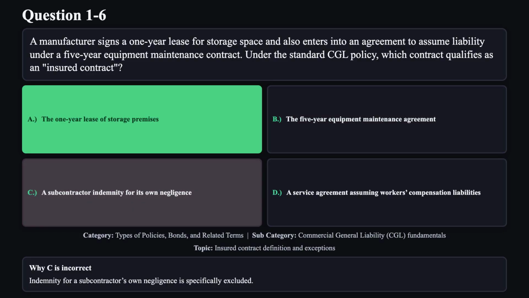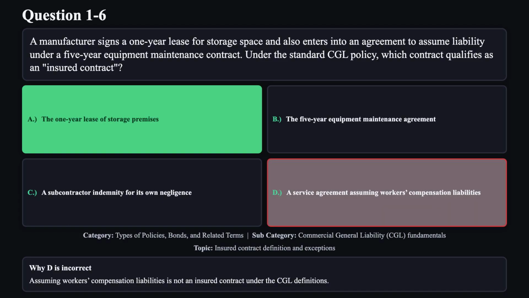Reason C is not correct. Indemnity for a subcontractor's own negligence is specifically excluded. Reason D is not correct. Assuming workers' compensation liabilities is not an insured contract under the CGL definitions.